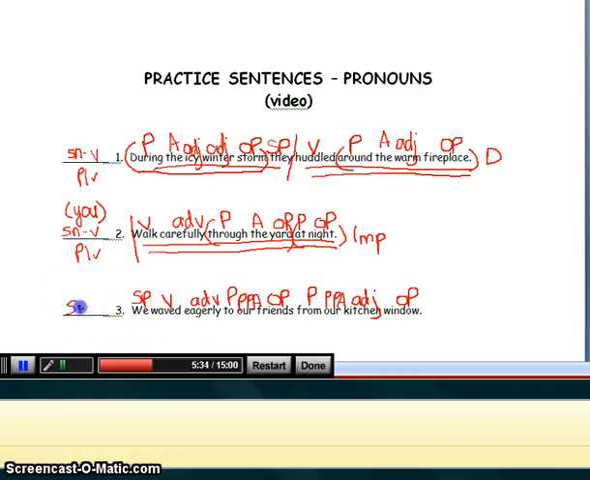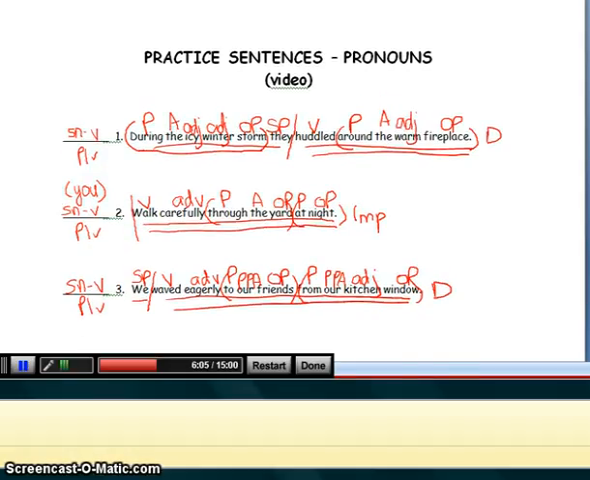Subject, noun, verb, pattern 1, check. Again, we're checking for prepositional phrases. To our friends, prepositional phrase. From our kitchen window, prepositional phrase. Period, statement, declarative sentence. Go back to the verb. Separate the complete subject from the complete predicate. Is there an adverb exception? No. Natural or inverted order? This would be natural, and there is no change.